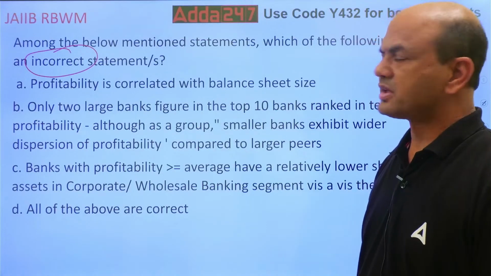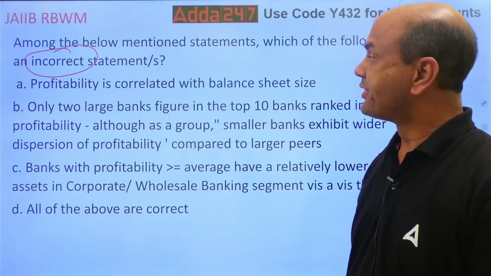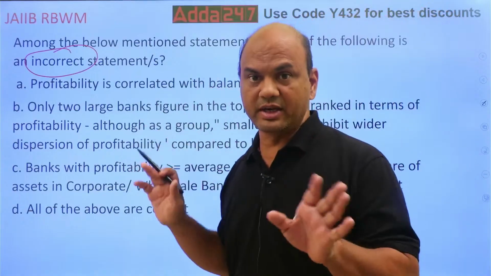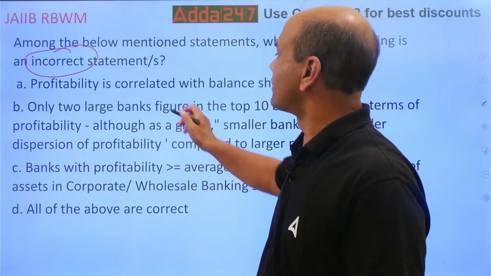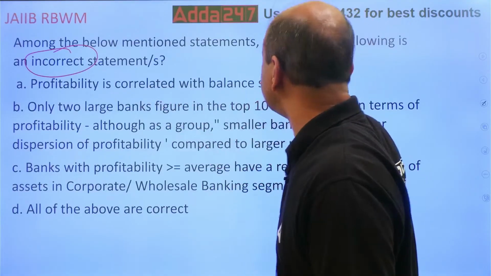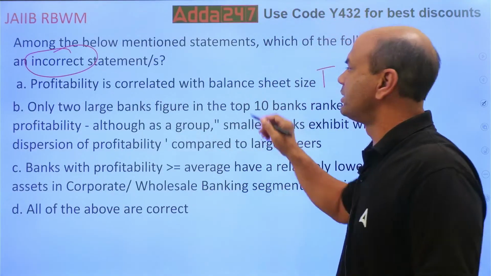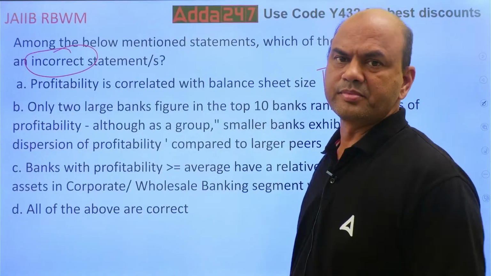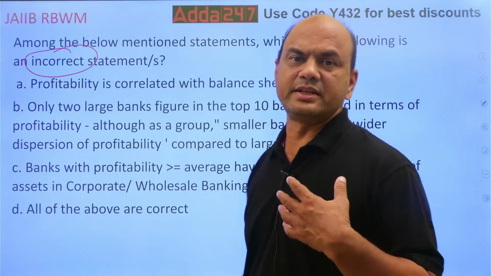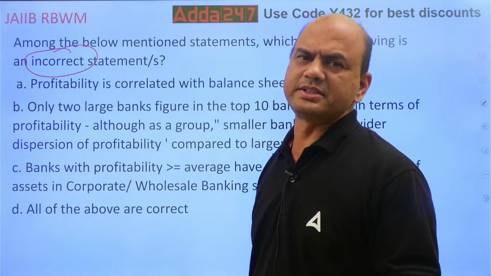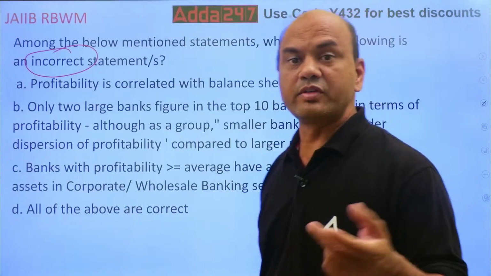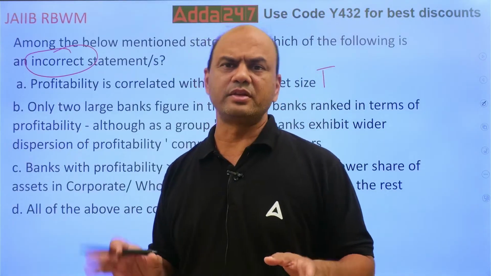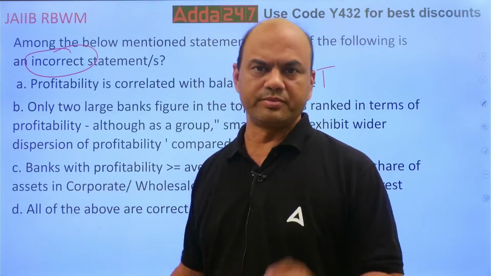So what do you think should be the correct answer in this? See, you want the incorrect one. Kindly note, you don't want the correct one. You want the incorrect one. Profitability is correlated with the balance sheet. That is true. Means what? What do you mean by this term? It means that suppose I say, I am a small businessman. If I say my profit is 1 crore this year, so everyone will be happy. Small businessman, profit 1 crore, good one.